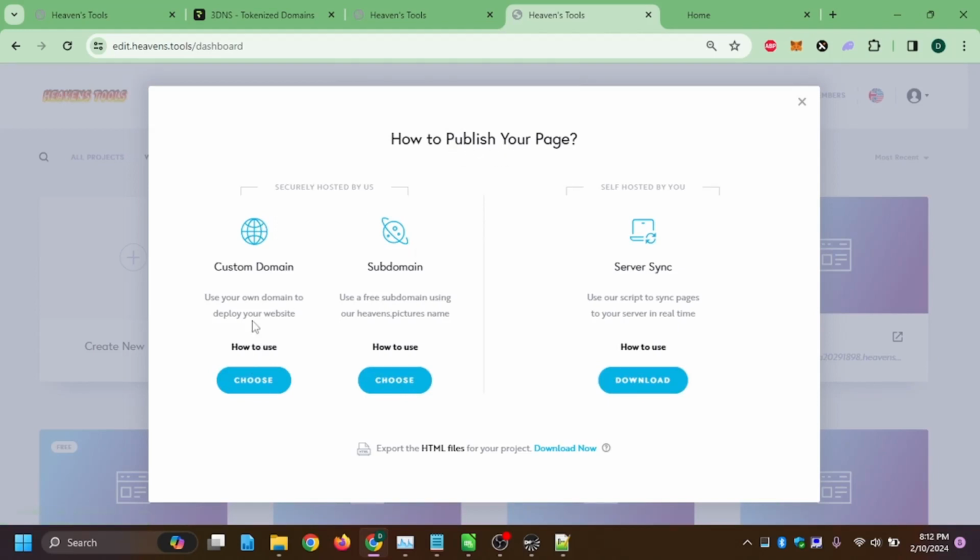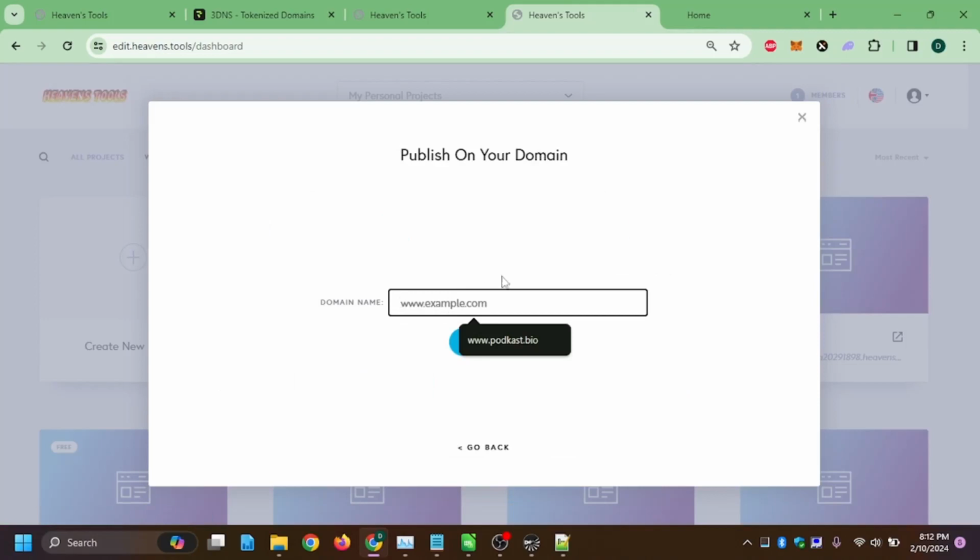You can use your own custom domain, you can use your own subdomain, or you can download it if you have the cPanel, or if you want to do kind of a raw export, you can just do the HTML files themselves. So if you're doing ENS related, I would recommend going with the direct download. But if you're doing a regular DNS domain like this guide, I'll show you how to do that now. So you would choose custom domain, choose, and let's go look for one.